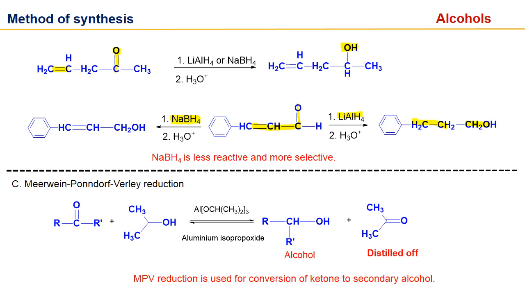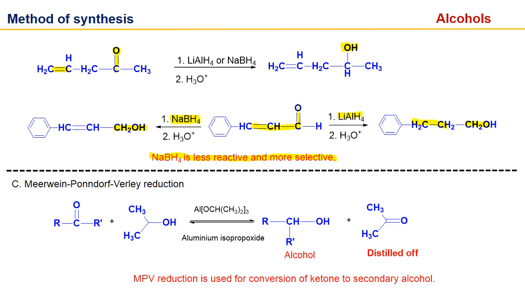It will reduce only the carbonyl group. It will not attack the double bond. So we can say sodium borohydride is less reactive and more selective. If we want to reduce only the carbonyl, then we will use sodium borohydride, not lithium aluminum hydride, in this case of a conjugated system.